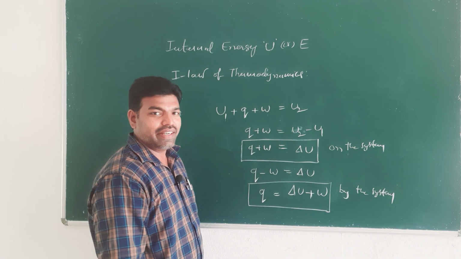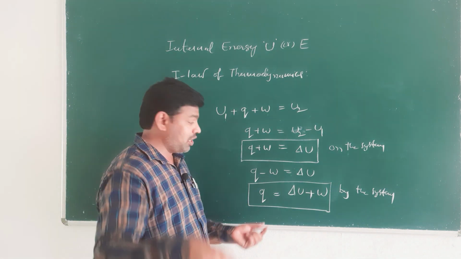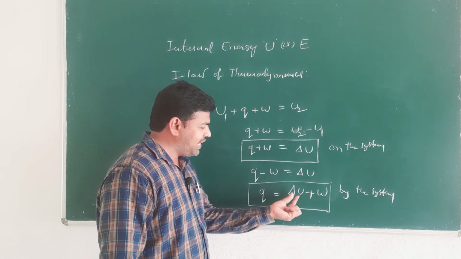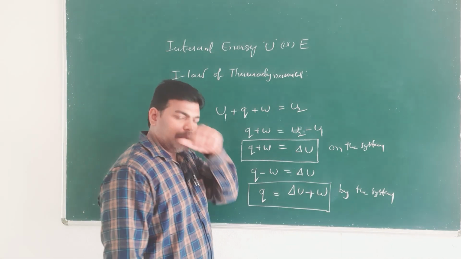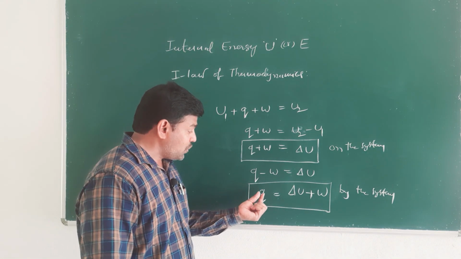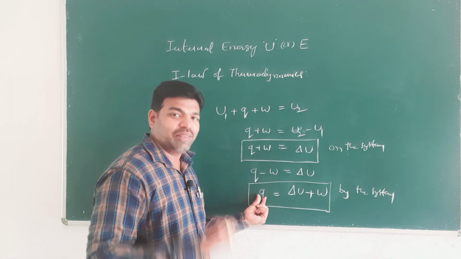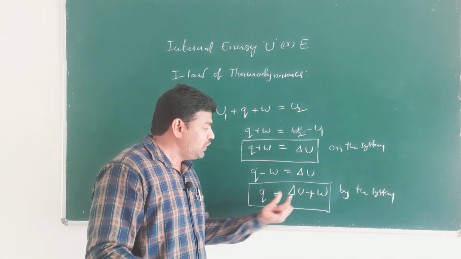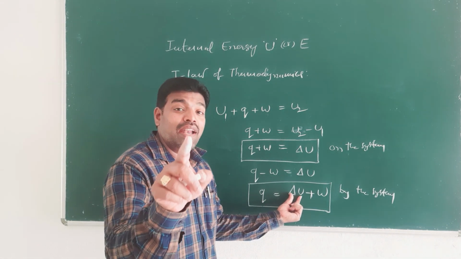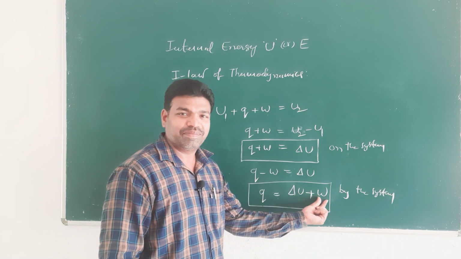Right? You can understand the first law of thermodynamics from this equation, that is, Q is equal to delta U plus W. When Q amount of heat is supplied to the system, it is useful to increase the internal energy of the system and also for work done by the system.